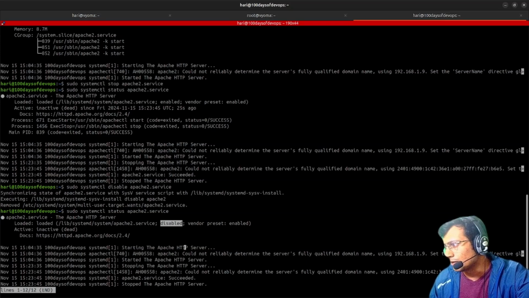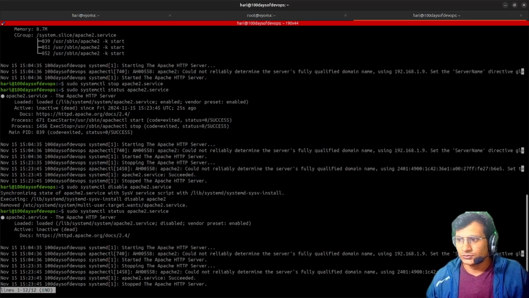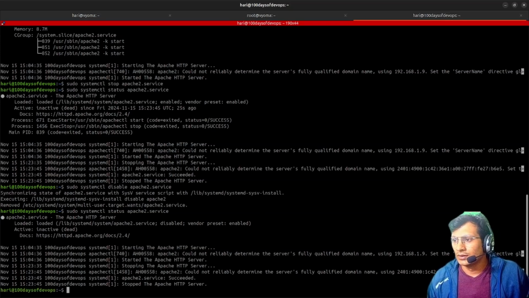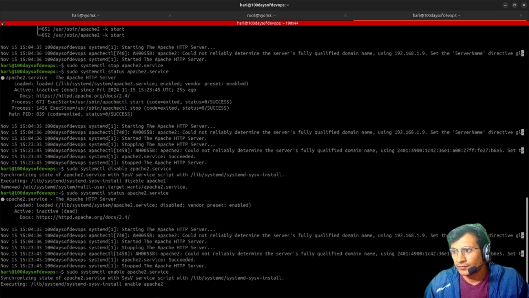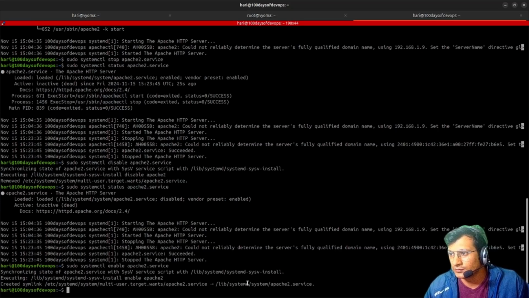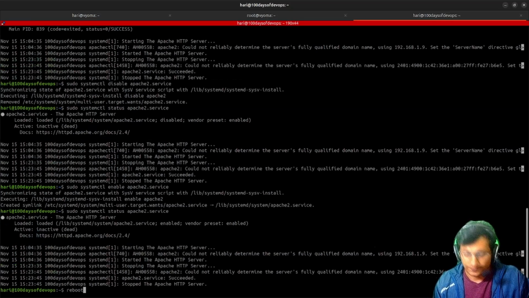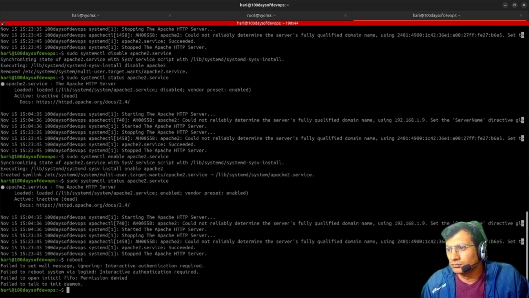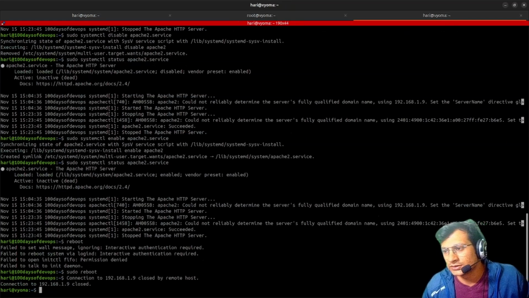Even if we restart the VM, let me show you what is happening. Sorry, let me enable it first. Enable. It created this particular file in the systemd directory, copied it into this target, and now the service is enabled. Here you can see it is enabled. So if I reboot this, permission denied, sudo reboot. Okay, now my machine is rebooted.